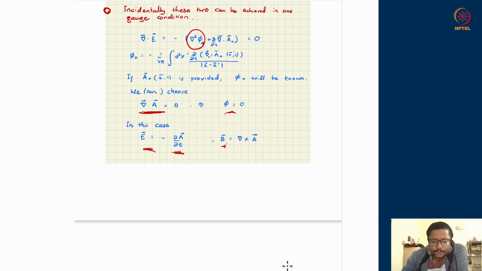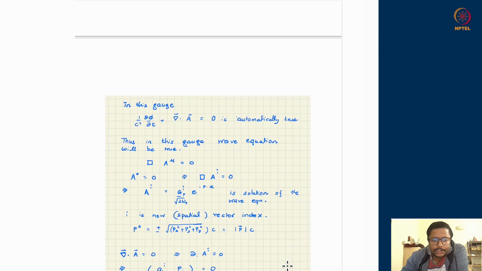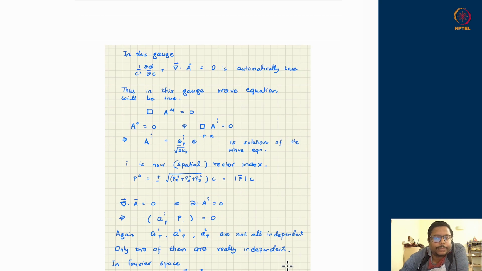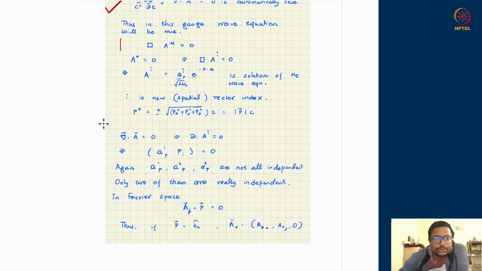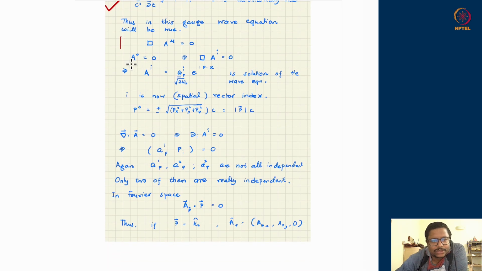So let us go ahead and see that once we have set up the wave equation, because in this case the condition for getting the wave equation is automatically satisfied, we can indeed write down box of A mu is equal to 0. It so happens that A0 is 0, so that will not be a physical quantity. The physical quantity will be the remaining non-zero A i. So what we really are after is the solution for box of A i equal to 0.